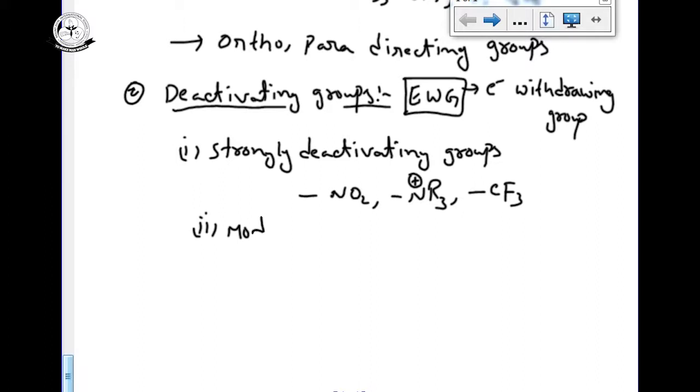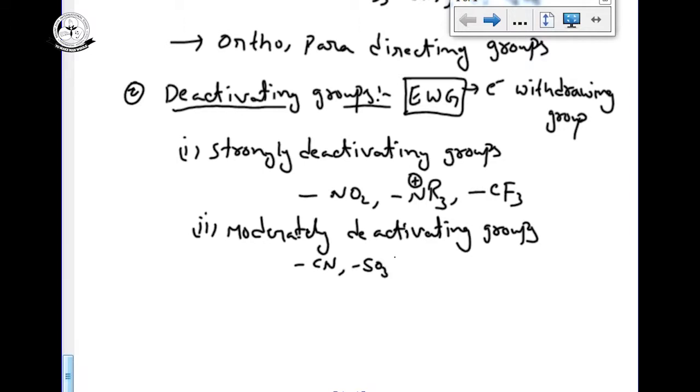Next one is moderately deactivating groups. Moderately deactivating groups are cyanides, sulfonic acid SO3H, carboxylic acid COOH, aldehyde CHO, and COR ketonic groups, etc. And the third one is weakly deactivating groups.